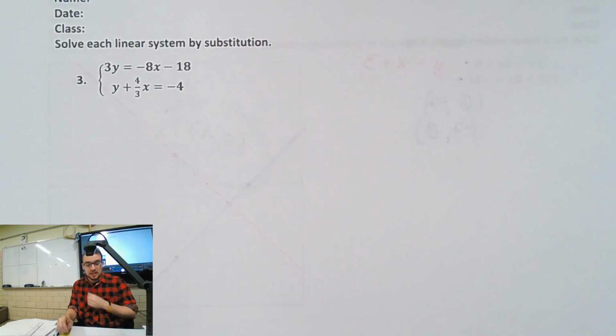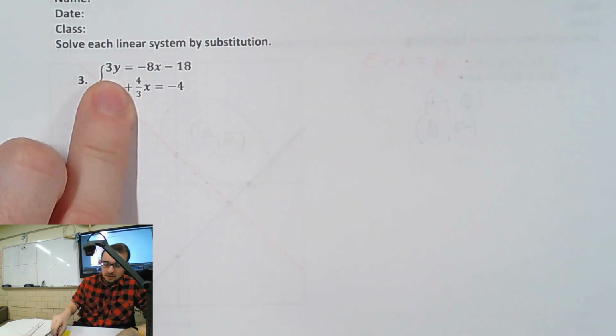Solve each linear system by substitution. Substitution means switch stuff out, right? So we need to get one variable on its own, and then take that and shove it in the other, right? Yes. Awesome. Let's take the top one.